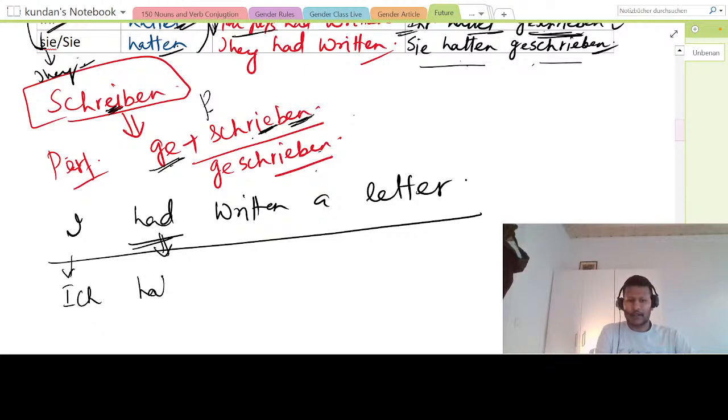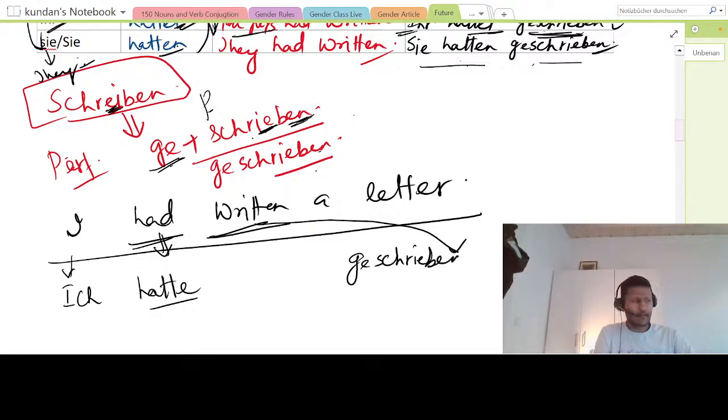So ich hatte, and this perfect form will go at the last. So I will say ich hatte geschrieben, that we have already seen, right? This perfect form will always go at the last. First is the subject ich, and then the conjugated form of had, hatte, and the perfect form will always go at the last. Always. This you have to remember.